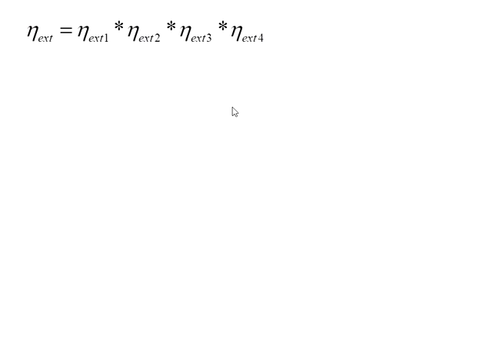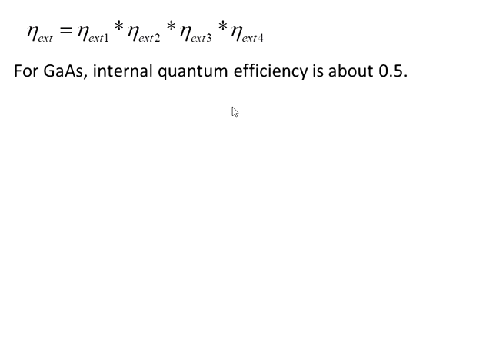So now if we consider this gallium arsenide, it is having the internal quantum efficiency of about 0.5. That is, out of total generated recombinations, half of the recombinations will emit the photon. So if we consider there are 2000 recombinations, 1000 photons will be emitted.